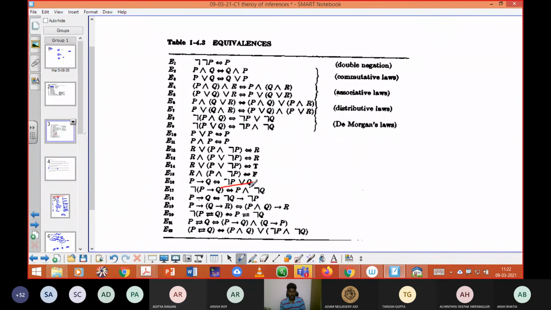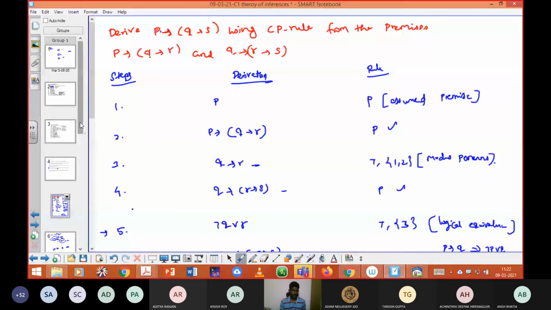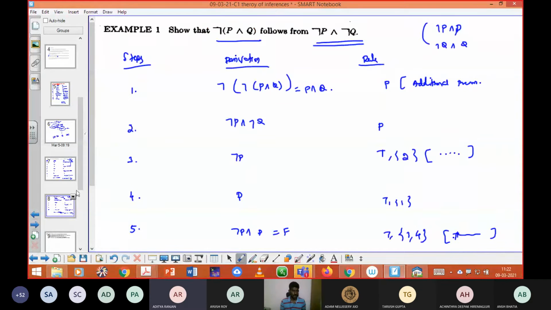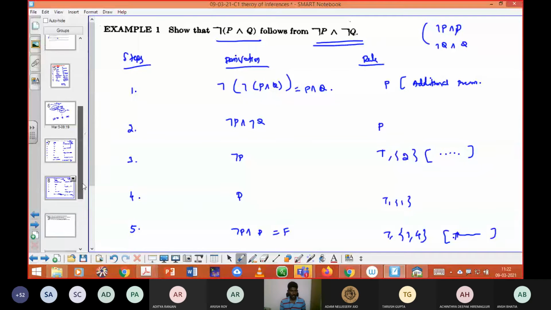Yes, can you see that? P implies Q, negation P or R. Yes sir, that is the formula. Okay. Any other doubts on this problem? No, sir. I think one more girl has raised a doubt.